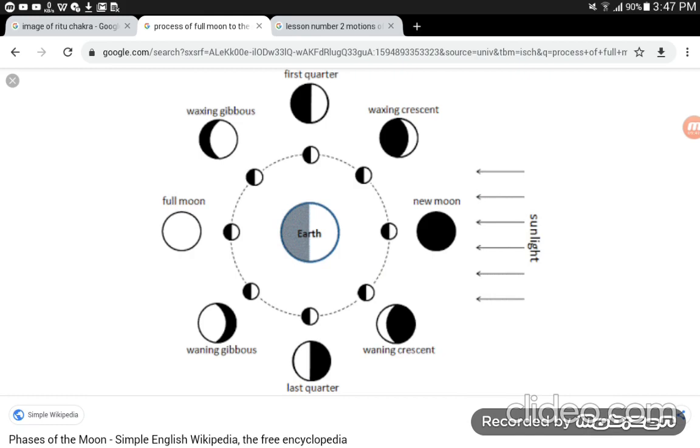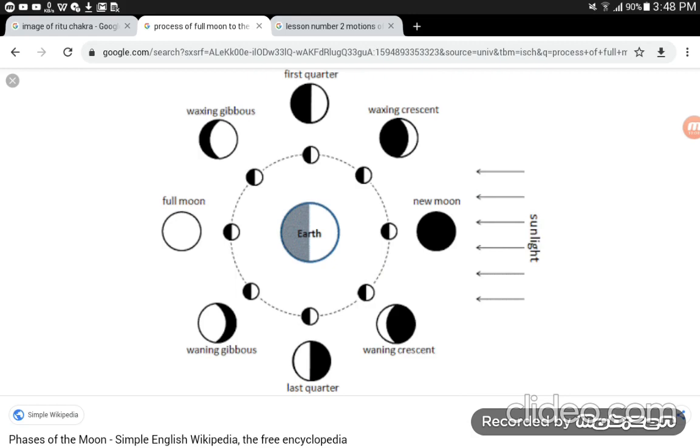From the full moon to the new moon, the illuminated part, meaning the white part, becomes smaller and smaller up to the new moon. From the new moon to the full moon, it again grows bigger and bigger. Look, from new moon to the full moon, the white part becomes bigger and bigger. Yes, this is called the phases of the moon.